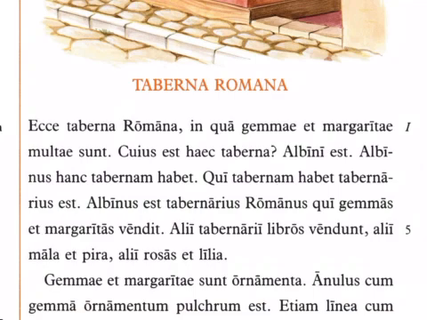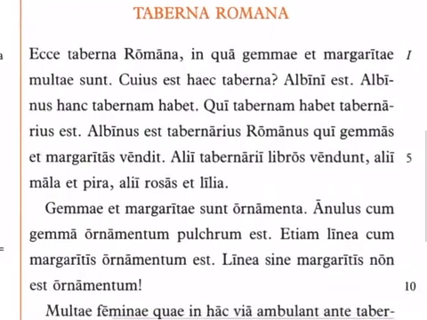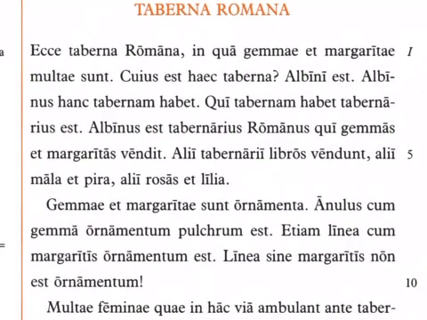Albinus hanc tabernam habet. Albinus has this shop. So hanc is an accusative singular feminine form of haec, which we had previously, meaning this. Albinus has this shop. In other words, he's the owner, the possessor. Qui tabernam habet, tabernarius est. The one who has a shop is a shopkeeper.